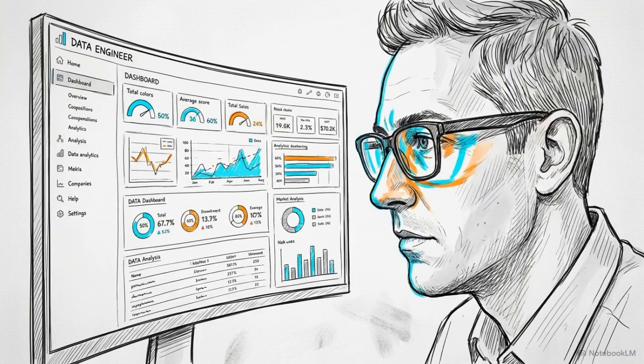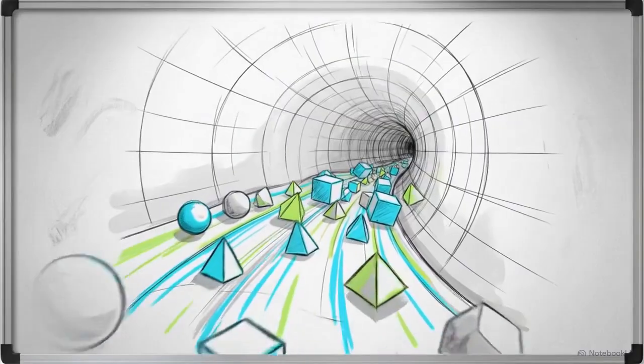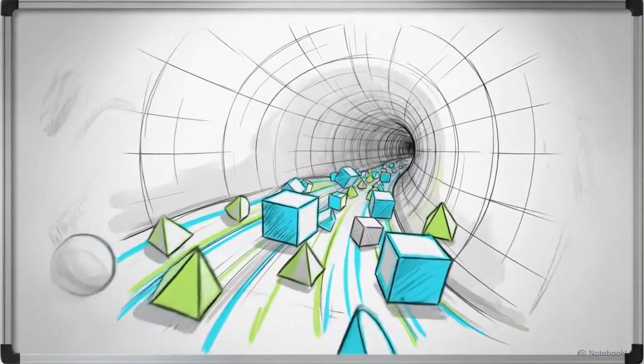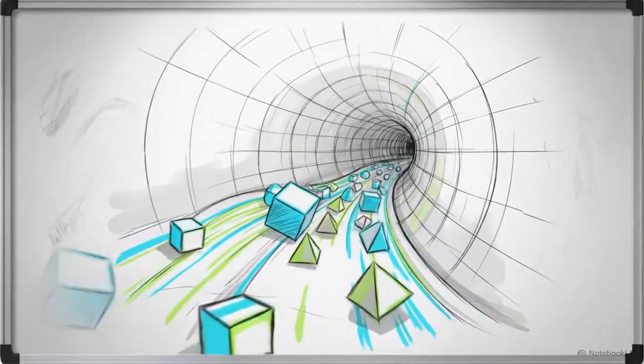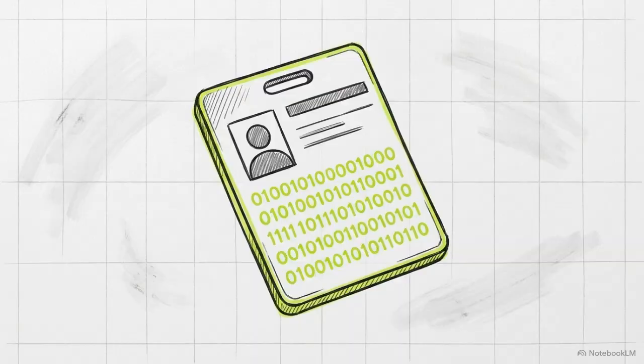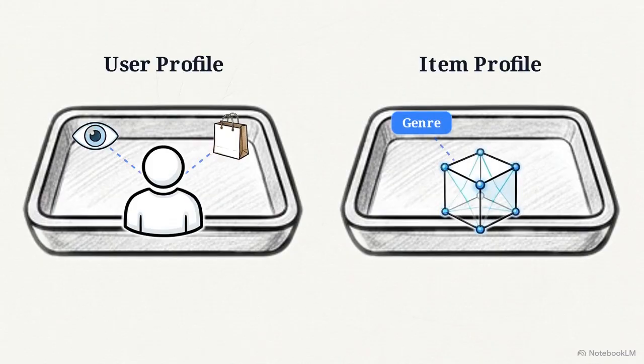Engineers rely almost entirely on implicit feedback. Users rarely leave ratings, but they constantly generate passive data. This provides a continuous, high-volume stream of mathematically reliable interaction signals. These signals are aggregated to construct distinct digital profiles. User profiles track viewing habits and purchase histories, while item profiles categorize genre, price, and release metrics.